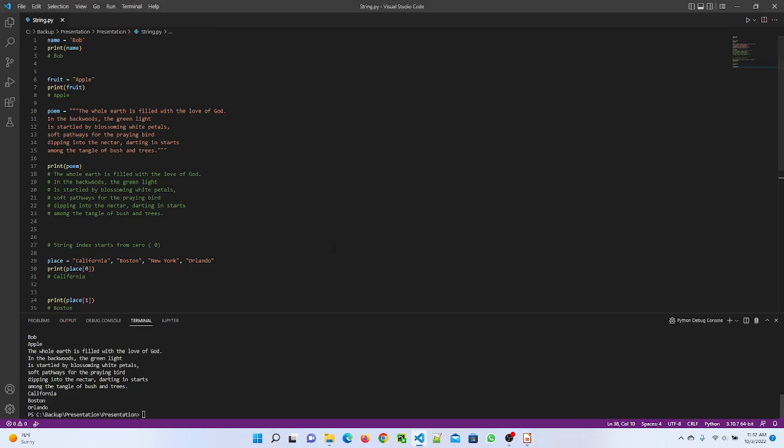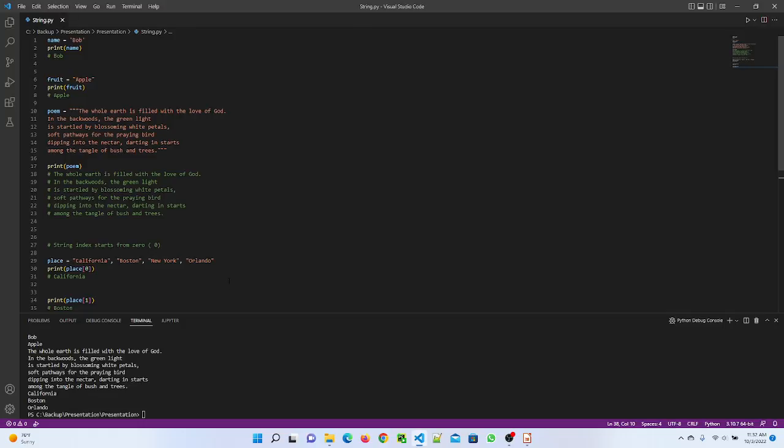So here I want to explain in detail. Here I mention the string name Bob in a single quote. After executing the program, it gives me the value Bob. As I mentioned, we can declare a string in a double quote also. So here I mention apple in double quotes. After execution, it gives me the value apple. And we can declare a string in triple quotes also. Here I mentioned a poem in triple quotes. After executing the program, it gives me the value of that poem.